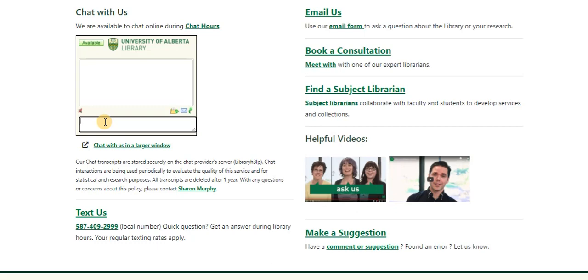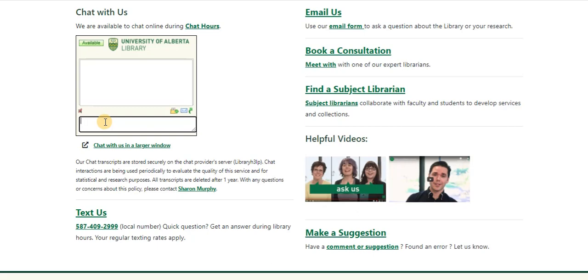For example, I can't find this journal. I have an article I want to find in it, but I'm not finding the journal. Or I need information on the MLA citation style, which you need for your course, and you're not finding that information anywhere. We do have citation information on the library webpage, but if you can't find it, they can help you to locate that.